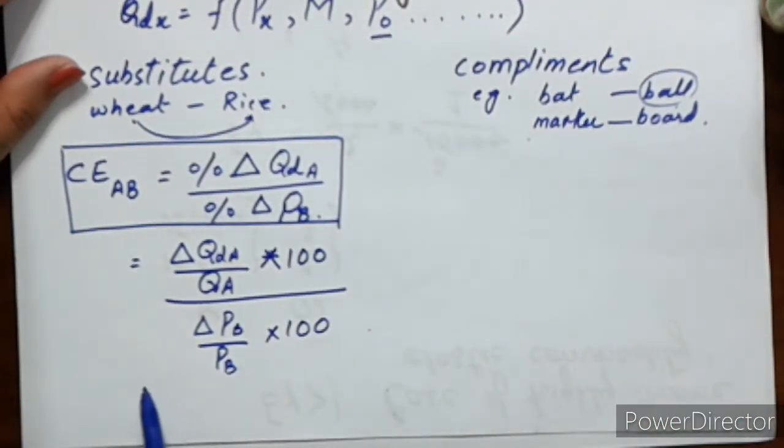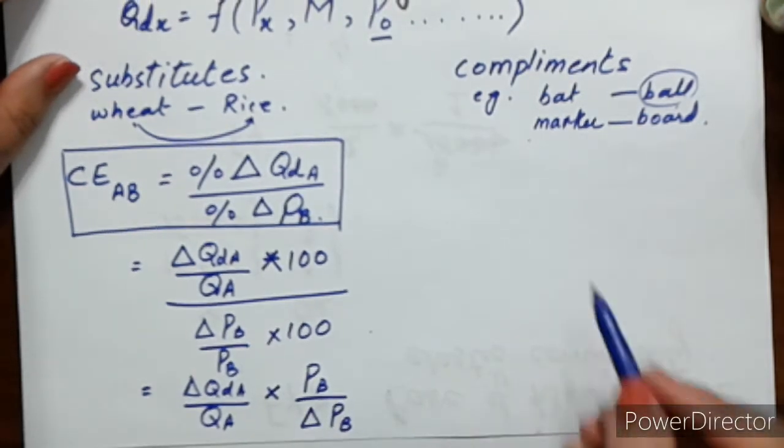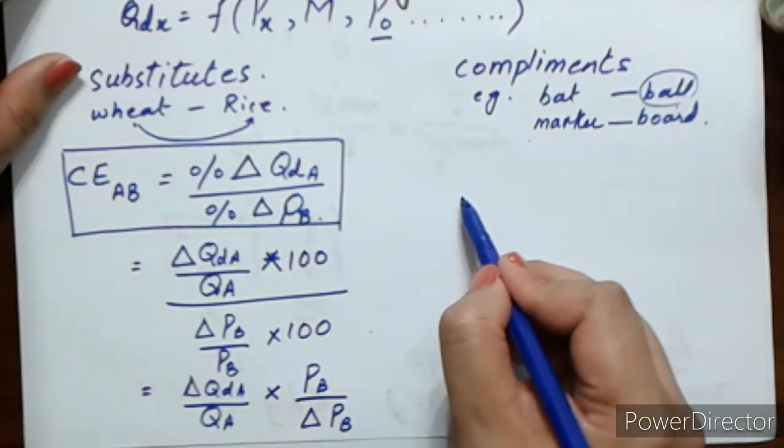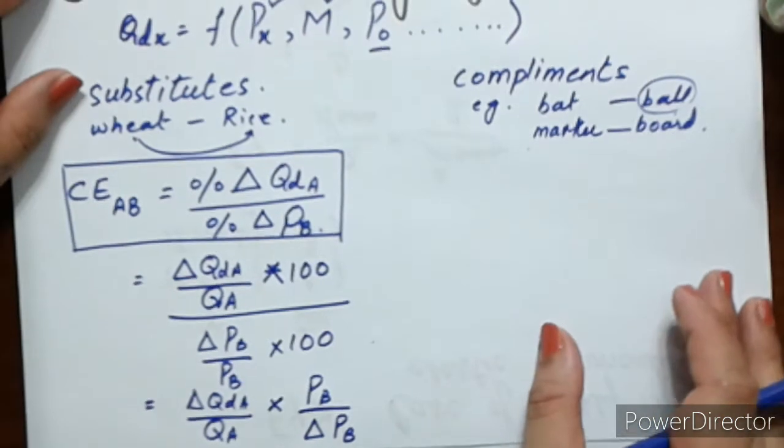Now this can be further extended as change in quantity demanded of A divided by quantity demanded of A, multiplied by PB divided by change in price of B. Further making it simple, I can take these two variables on one side.